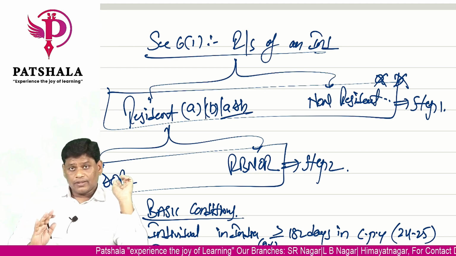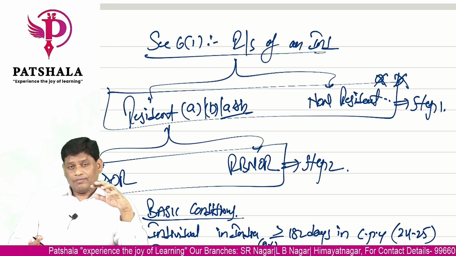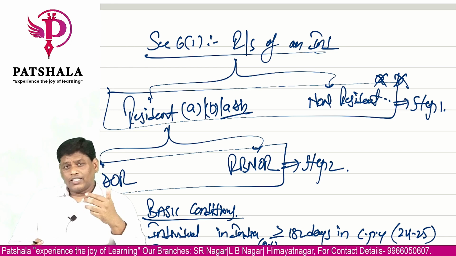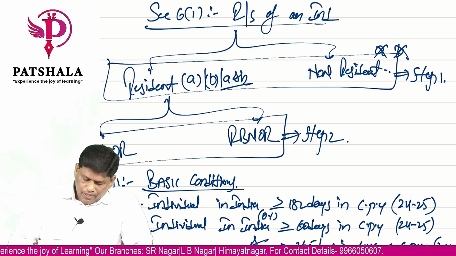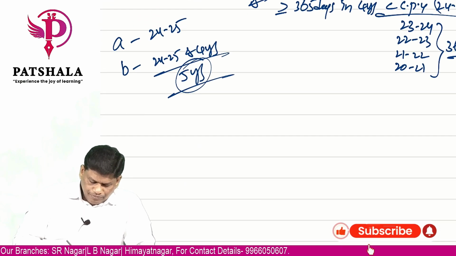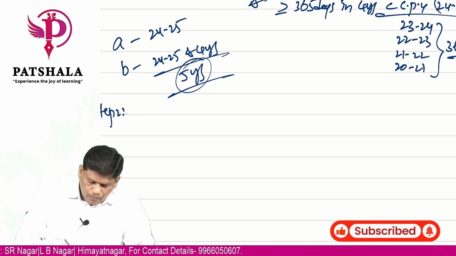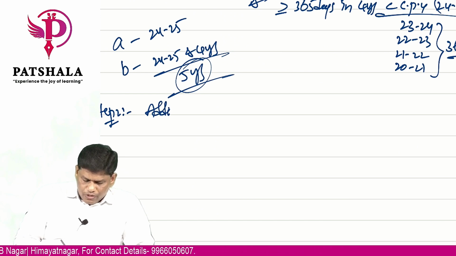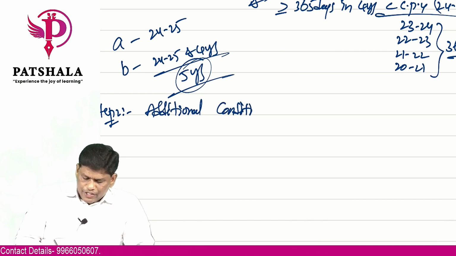Once you are resident, as per step 1, with either condition A or condition B or both satisfied, there comes step 2. In step 2, we have something called additional conditions. Again, we have two additional conditions.